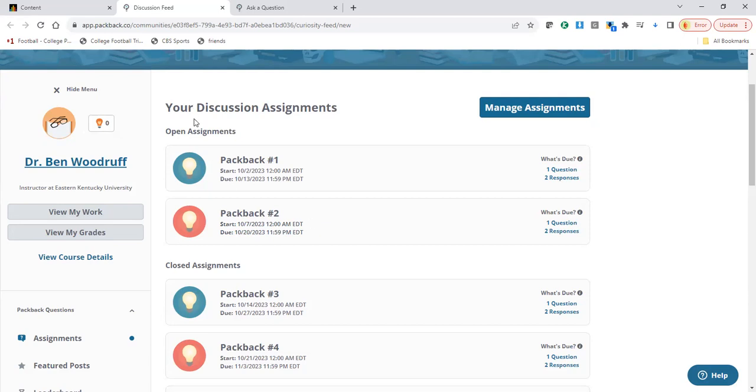And then again, that is all that is required: a Packback, the assignments, the assessment or quiz, and then every other week there will be an exam. Exam 2 will act as your midterm. Exam 4 will act as your final. But keep in mind that those work just as any other exam.